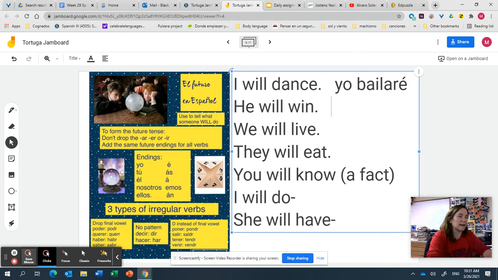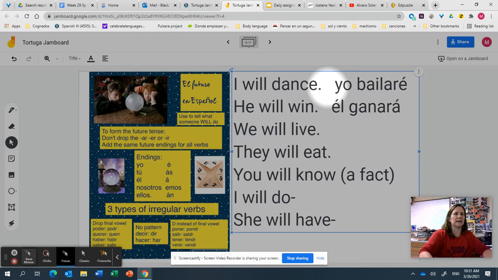He will win. The verb to win is ganar. So I want the él form. So él, and I'm going to use all of ganar. And the él ending is an á. So él ganará.